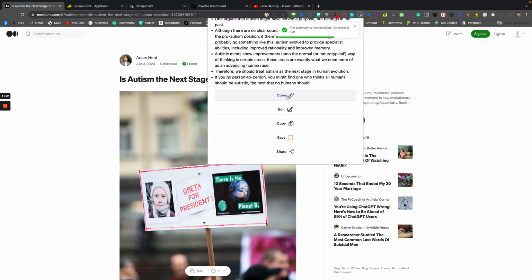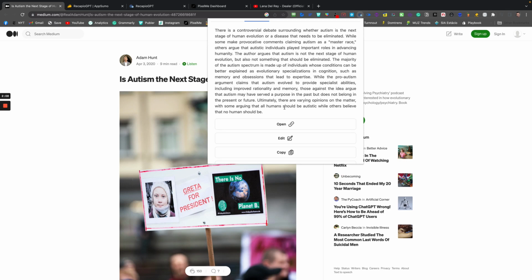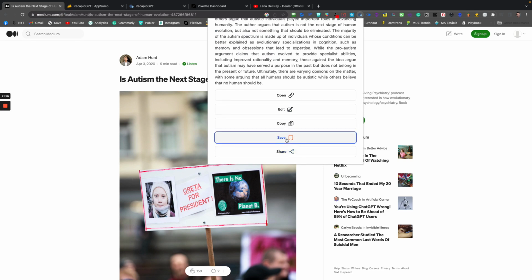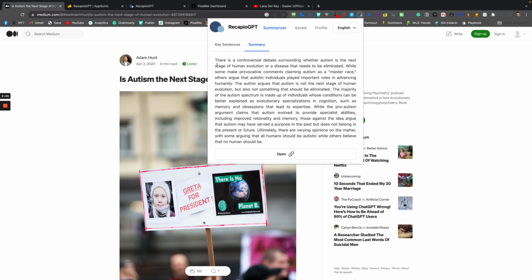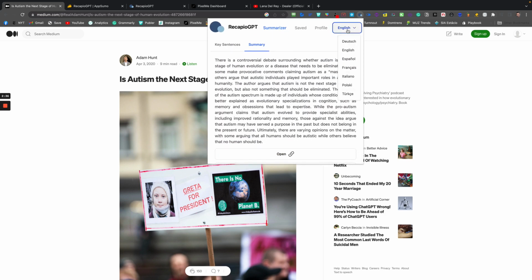You will be able to open your summary, to edit, copy, save, and share. So sharing on Twitter, Facebook, etc. And here's the summary that the tool has just created. Go here, click on save for the key sentence and for the summary, and it's saved on your RecapioGPT. The tool will state the main topic and also the main arguments and the conclusion of the article. As you can see, it's fast and it works in many different languages as well.